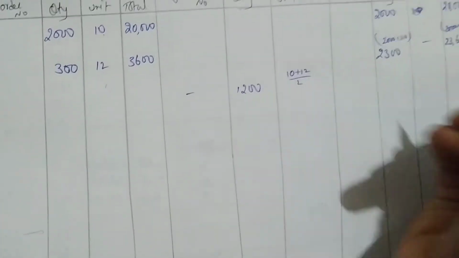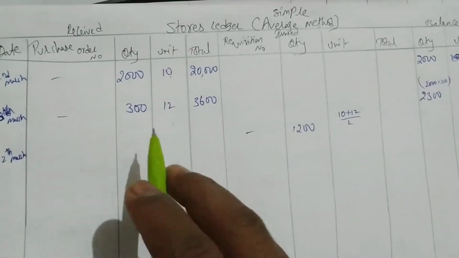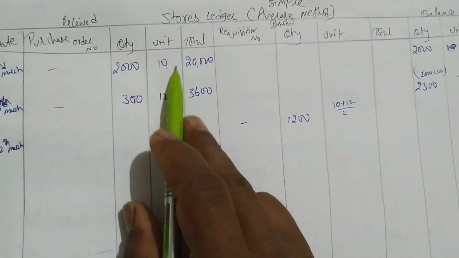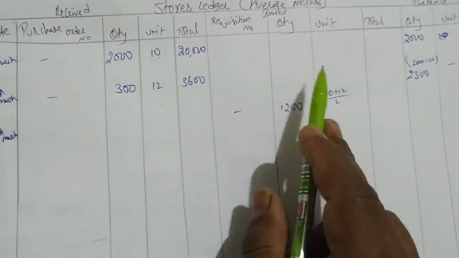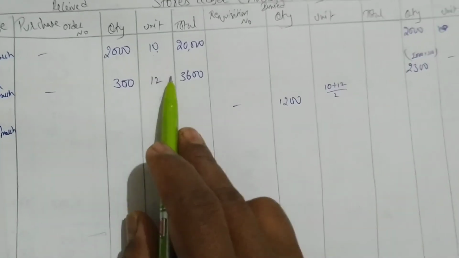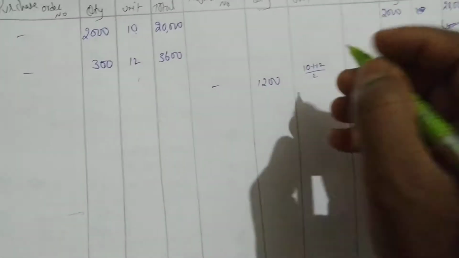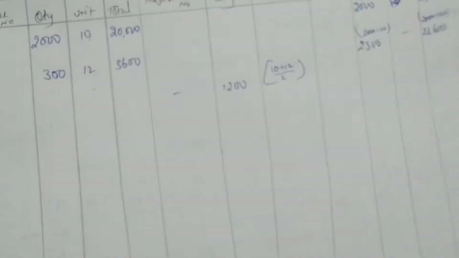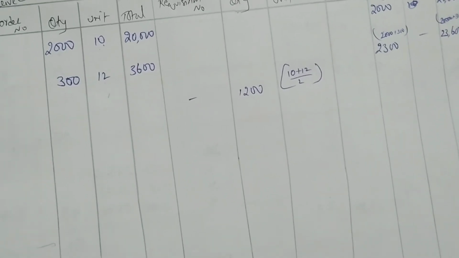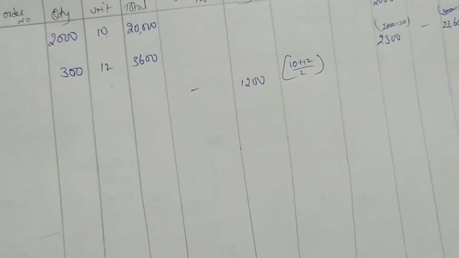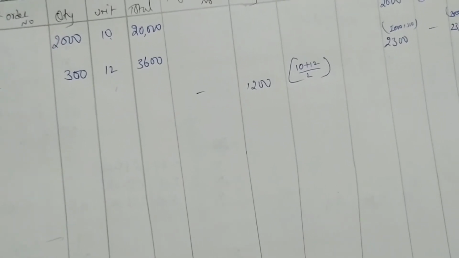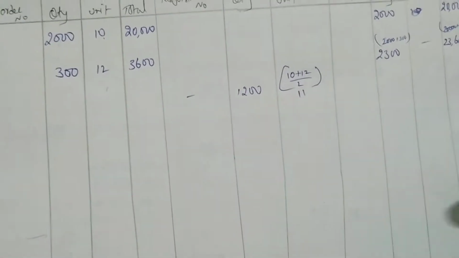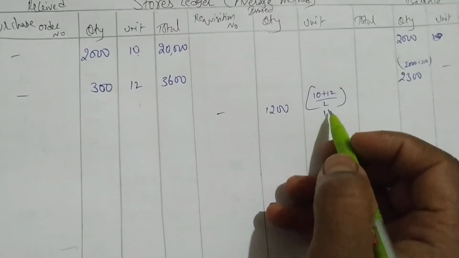So we have to divide by 2. 10 plus 12 divided by 2, we are getting 11. So we have to issue 1,200 units at rupees 11.